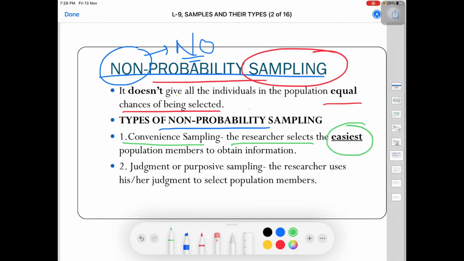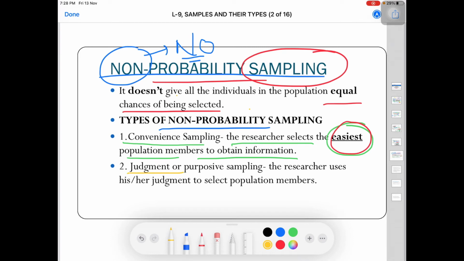The researcher selects the easiest population members to obtain information. Whatever population they get conveniently and easily, they are not going to do hard work, they are going to draw a sample from them and do their research.